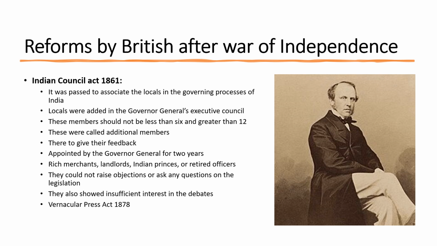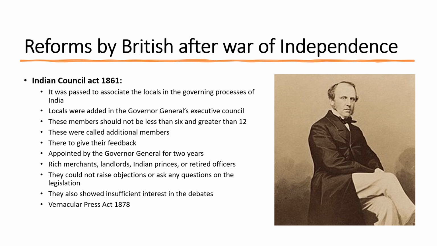Locals were added in the Governor General's Executive Council and these were called additional members. Students, remember that before the War of Independence there was just one cabinet of the Governor General and it used to do the dual task of legislating and executing.